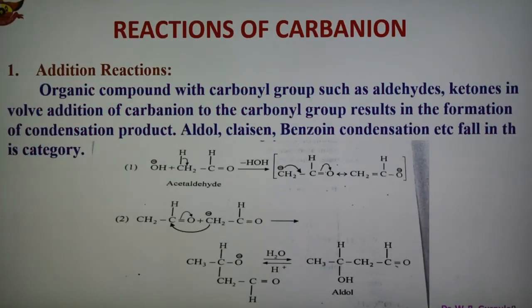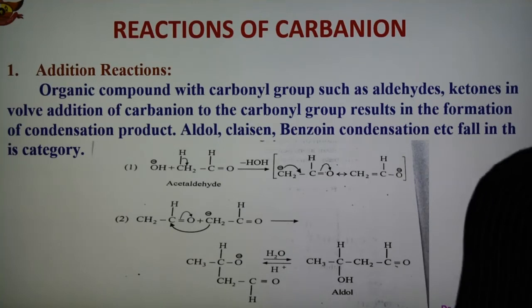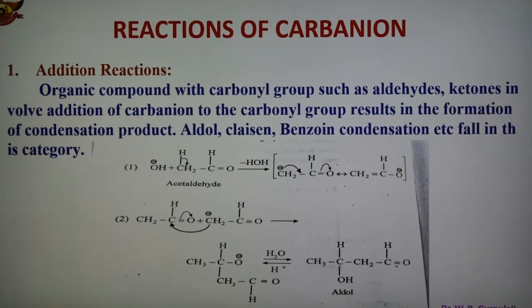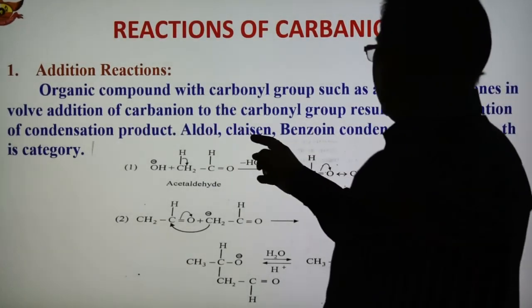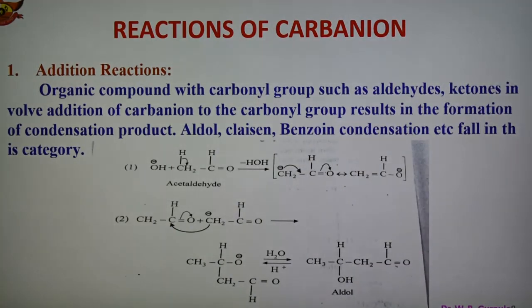Now, in the reactions of carbanion, there are two types of reaction: one is addition reaction, and the second is substitution reaction. In addition reactions, organic compounds with a carbonyl group, like aldehydes and ketones, involve addition of the carbanion to the carbonyl group, forming the condensation product. Examples are aldol condensation, Claisen condensation, and benzoin condensation. So here addition reaction takes place with the carbanion.